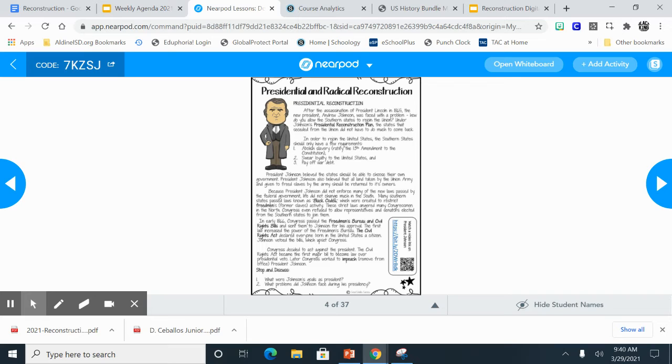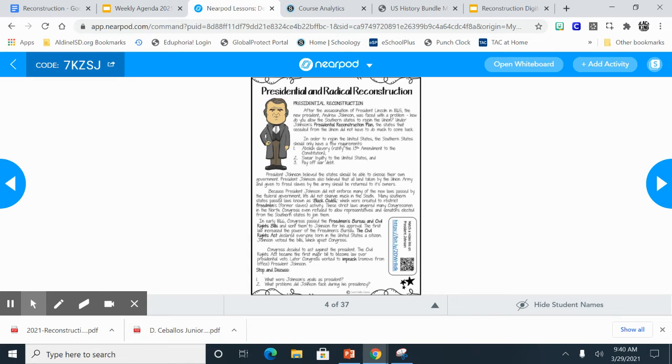So let's stop and discuss: what were Johnson's goals as president? Johnson's goals as president were pretty much to rebuild the Union and follow Lincoln's plan. He wanted to continue what Lincoln had started. He didn't want to be harsh on the South. He wanted to kind of rebuild this Union again.